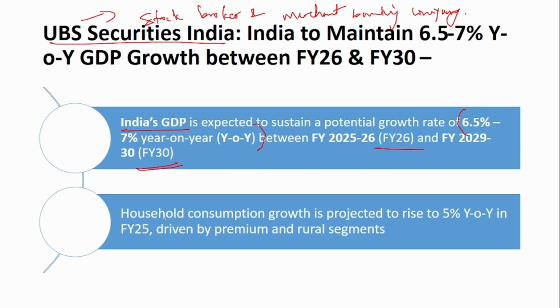Also, household consumption growth is projected to rise 5% year on year in financial year 25, and it is mainly driven by the premium and the rural segment. This is the projection given by UBS Securities.